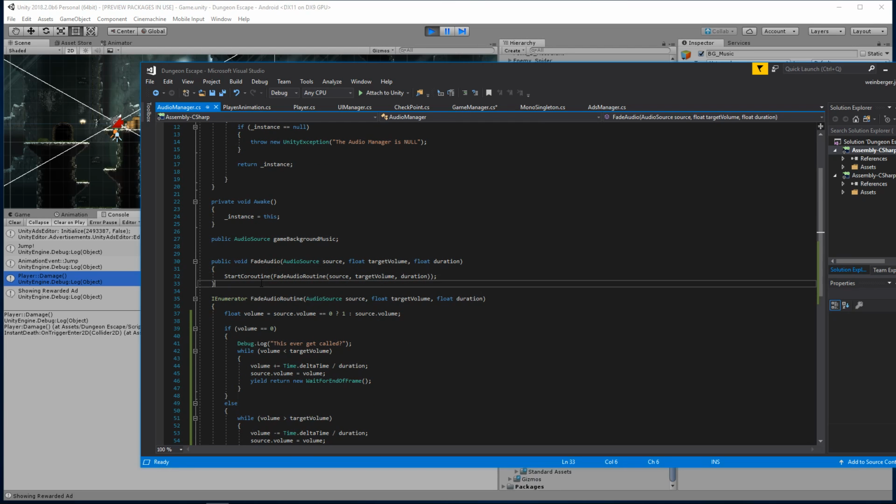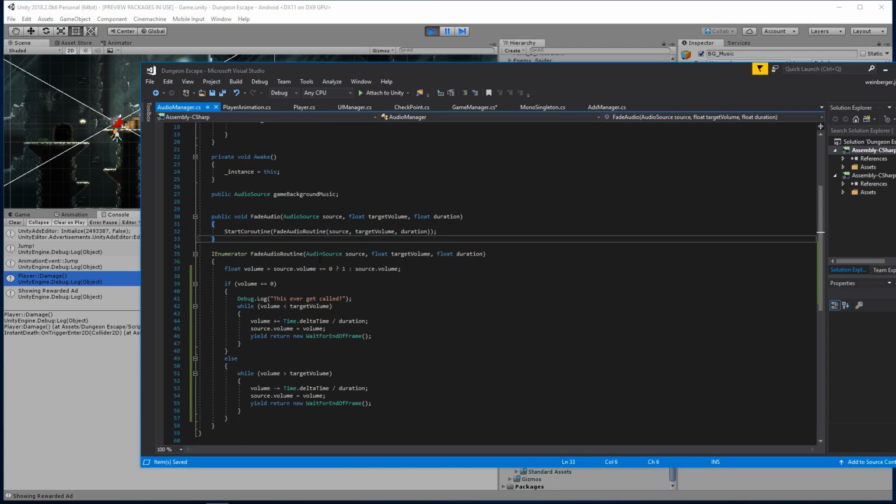So I will have to debug this. I think this will be my stopping point. I'm going to come back and live stream debugging this. I might have to break this up and figure out what the actual source volume is that I'm passing through, because something is not letting me call this twice and get in here. So, all right, guys, I'm going to go ahead and take a break here. I will be back in a while and I will finish debugging this live. So I'll see you guys later.